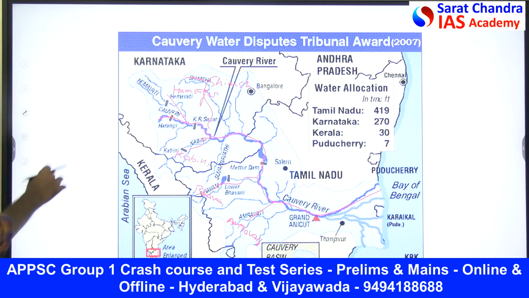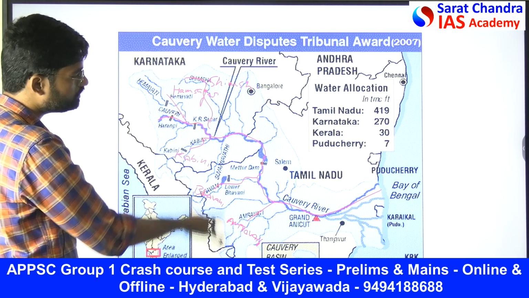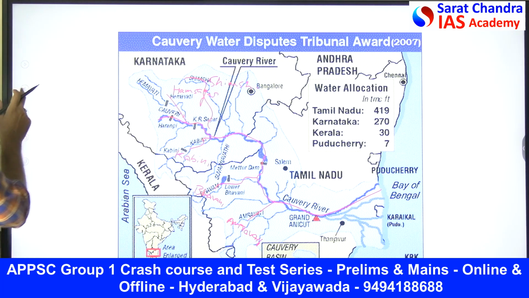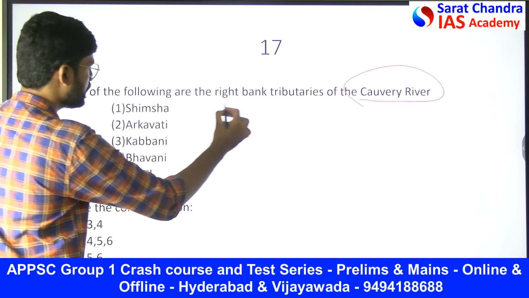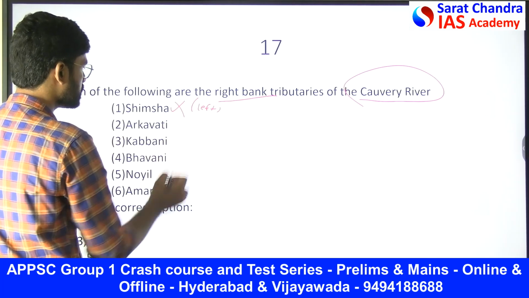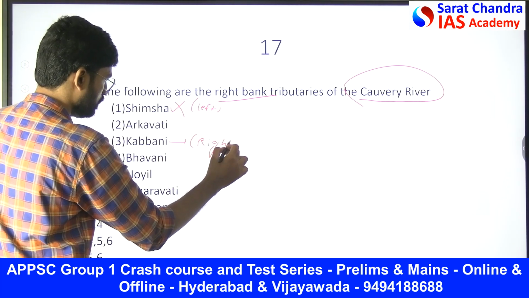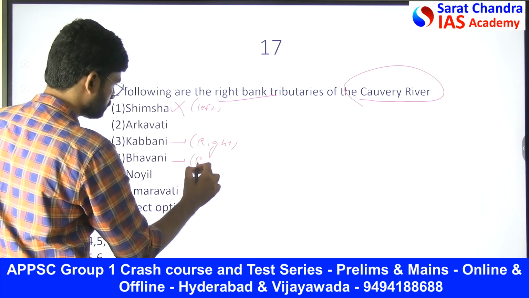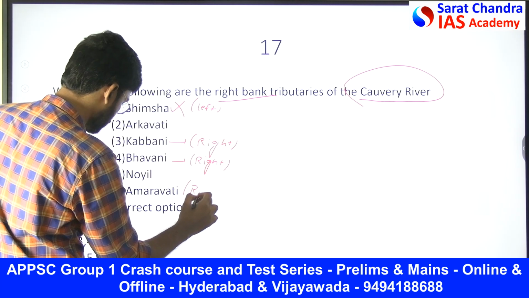So now tell me. So obviously these are called the left bank tributaries. These are called the right bank tributaries. So now look at the question. Which are the following are the right bank tributaries? So Simsa right bank కాదు left. So Simsa is not the one. So then Kabini is the right. Then Bhavani is the right. Then obviously Amravati is the right.